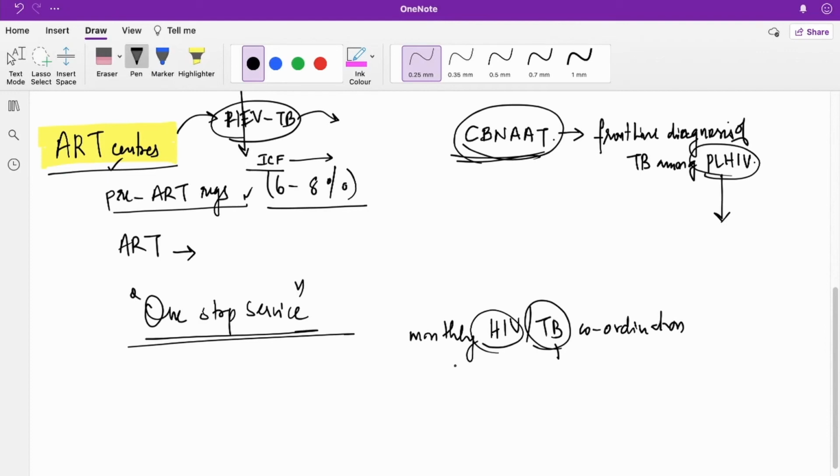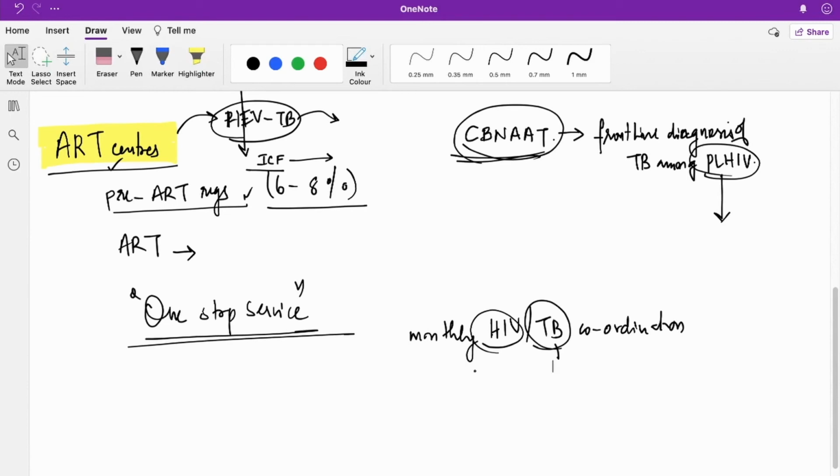They would cross-check whatever data they have collected and exchange the data. This is held at the district level, so it is an important meeting where all this data is transferred, and activities like linking are carried out.